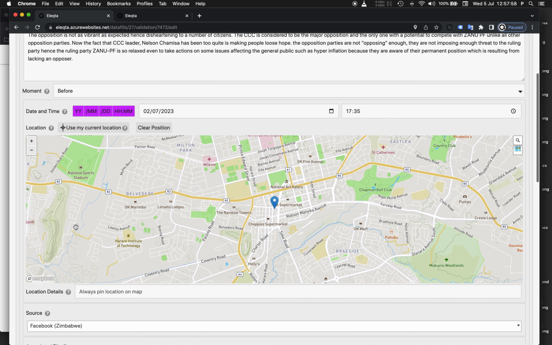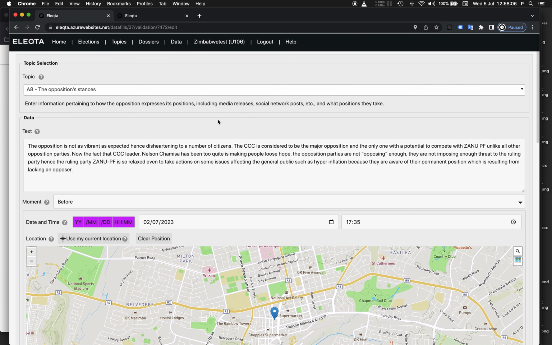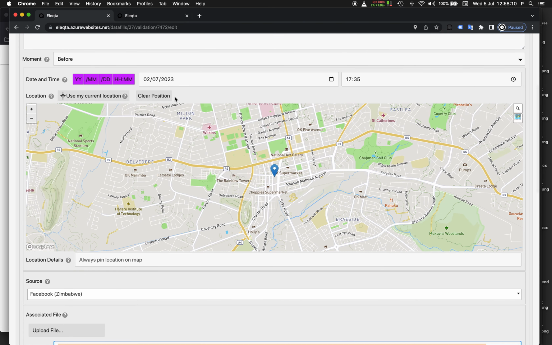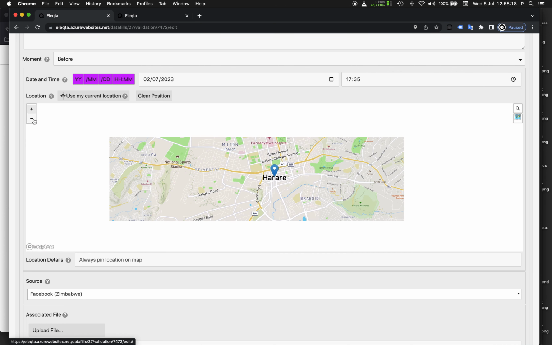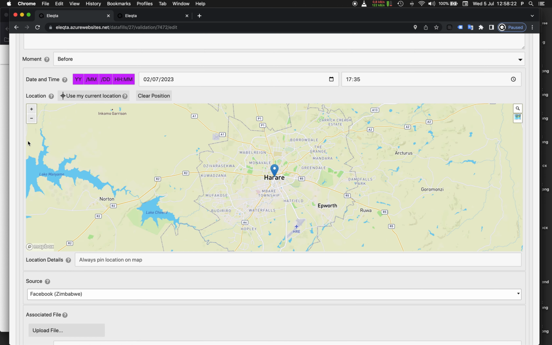Okay, so there's another mistake here, which is the fact that somebody has indicated a position on the map, whereas this information, since it is sourced from Facebook, which is an internet media, requires you to leave the map empty. So please pay attention. I think the researcher here has clicked on the Use My Current Position button because it's a place in Harare.